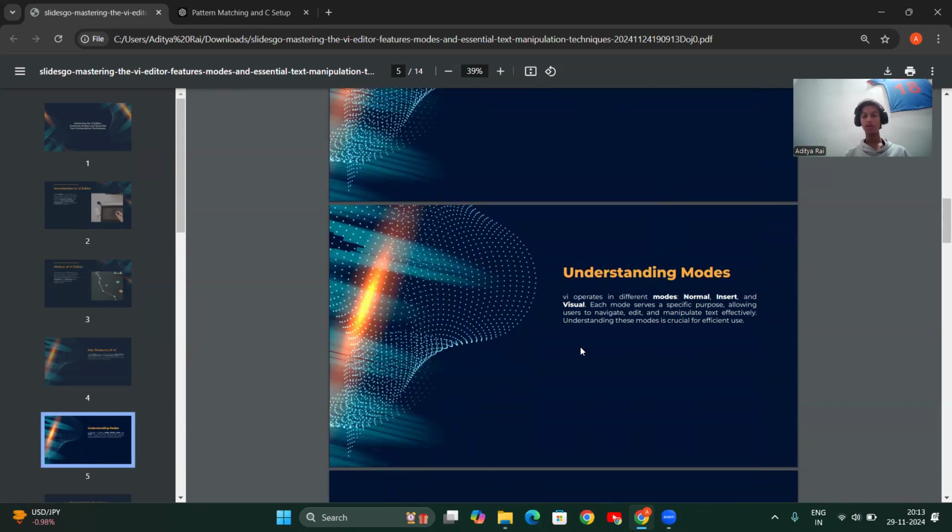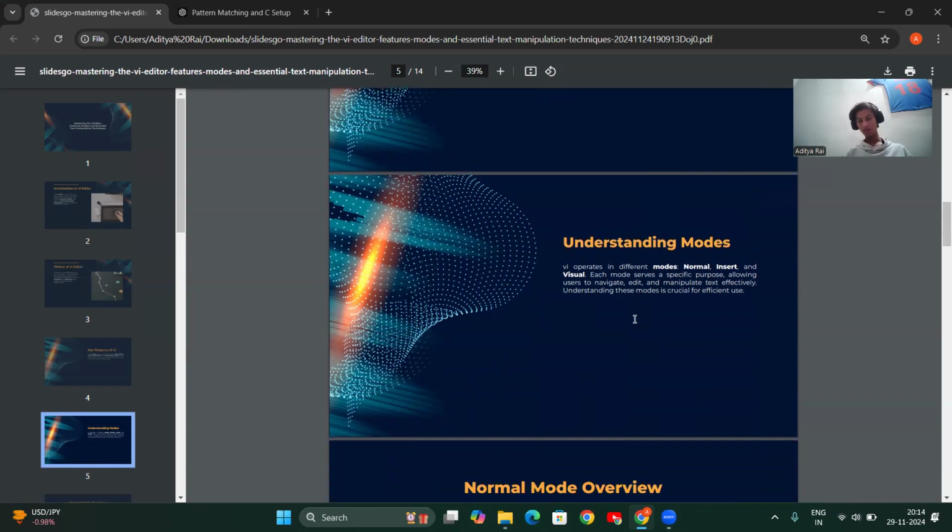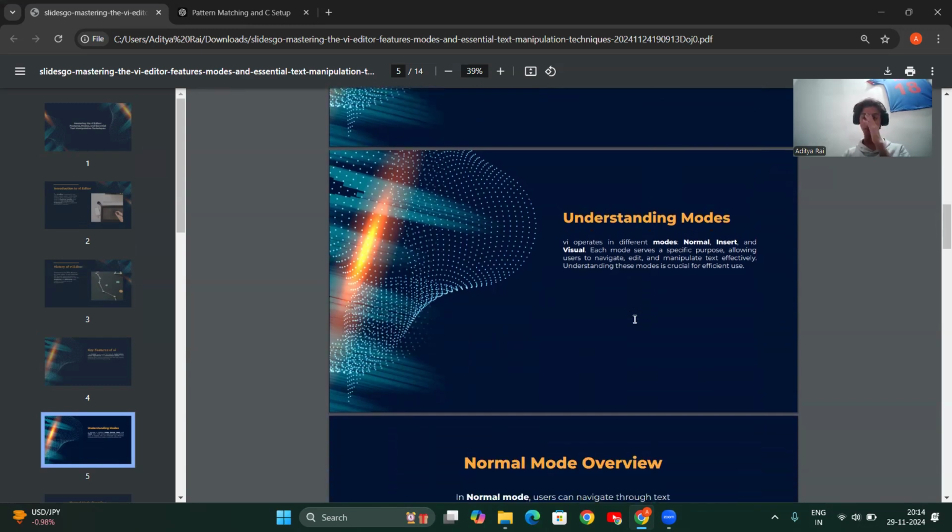Understanding the modes: there are basically three modes studied in VI. First one is normal mode or default mode. Second one is insert mode, and third one is visual mode. Each mode serves a specific purpose, allowing the user to navigate, edit, and manipulate the text effectively. Understanding these modes is crucial for efficient use. Some students know normal mode as the default mode.